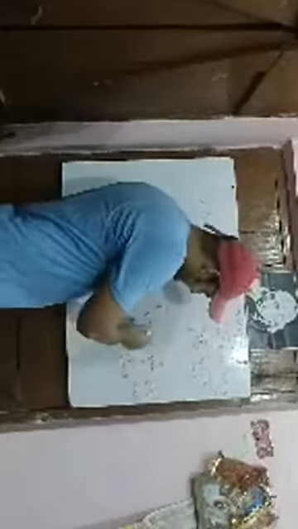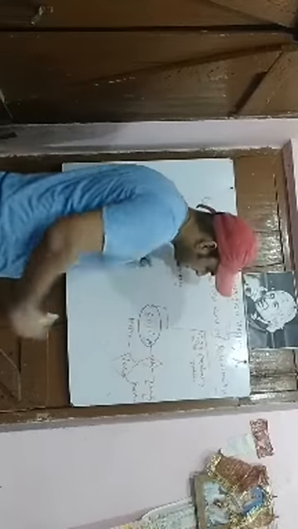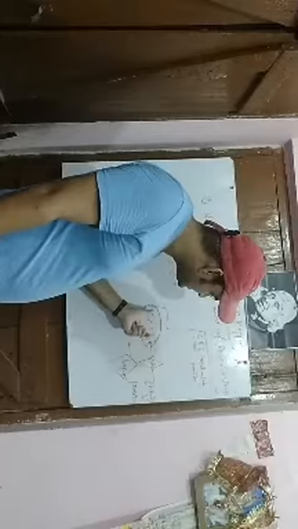So what does cardinality ratio tell us? It explains for a specific entity, let's suppose I have considered entity 1, how many entity 2 this entity 1 can be associated with.